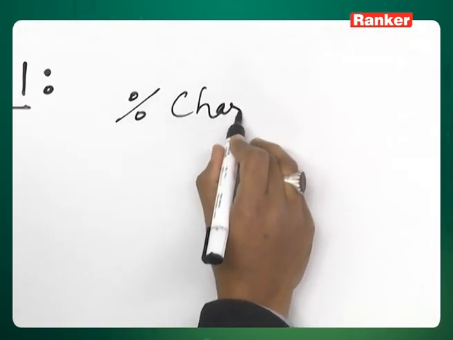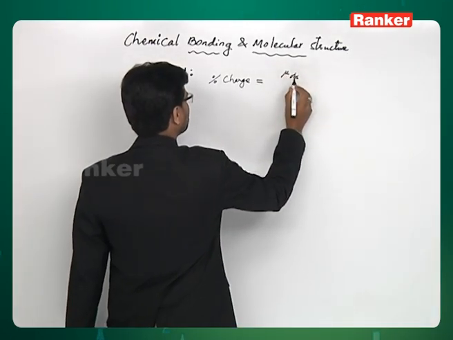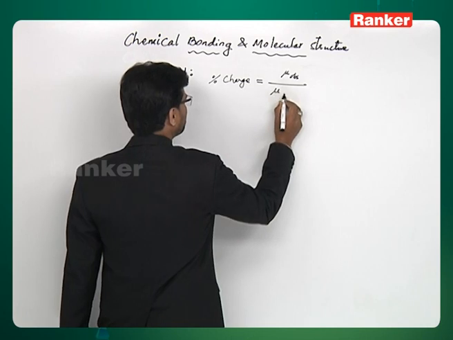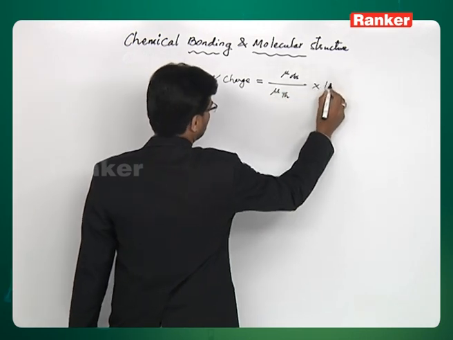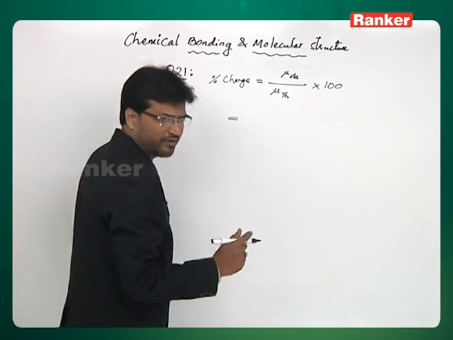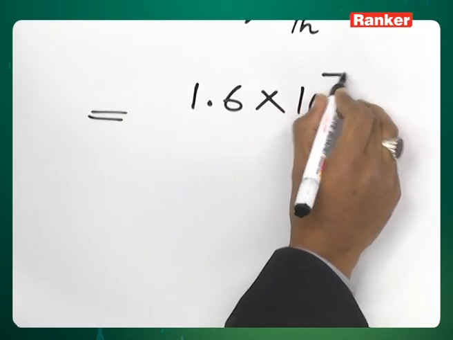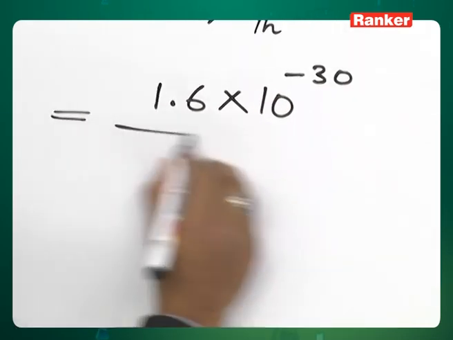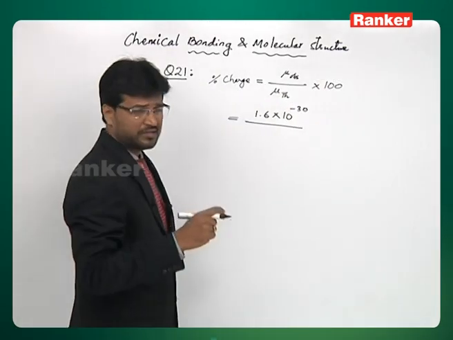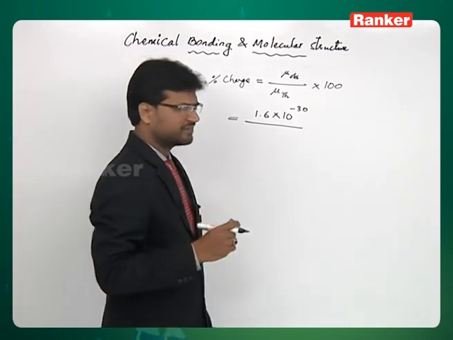Percentage ionic character is given by this formula, mu observed by mu theoretical into 100. Now, let's apply this. You have observed dipole moment 1.6 into 10 raised to minus 30. Mu theoretical is obtained by multiplying the charge of electron in coulombs with bond distance.